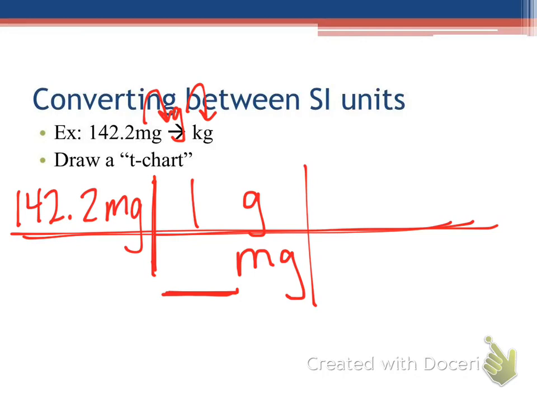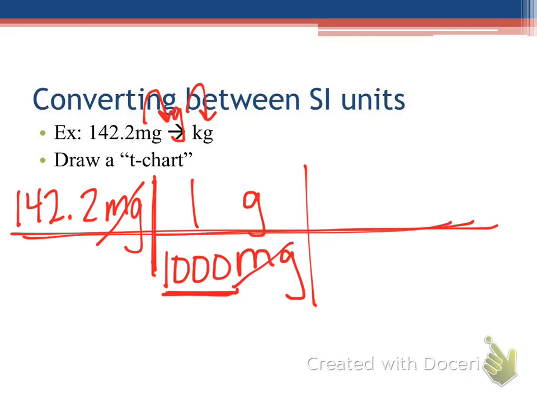One more 0. 1,000. Okay, look back on your chart. Does that match? 1,000 milli in that base. I know we wrote it in meters in our example. It works for every type of metric unit. Does that make sense? Okay. So now we've canceled milligrams. So I'm going to go ahead and cancel those units so I know that we're done with milligrams. And right now we're left in grams. Is that where we want to be? We want to be in kilograms.